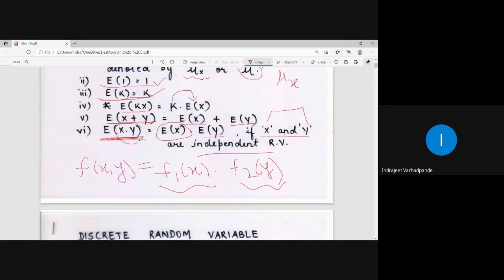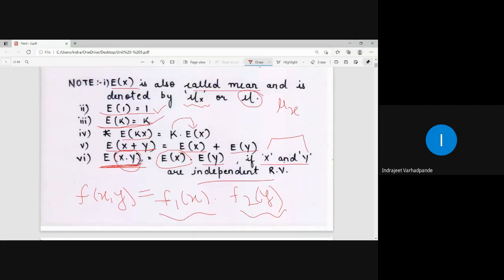But for the product, we have to check whether x and y are independent or not. If they are independent, then E of xy is equal to expectation of x into expectation of y. So this is how we have to keep in mind the definitions and the results for calculation of the given quantity or for any problem which we are asked to solve.